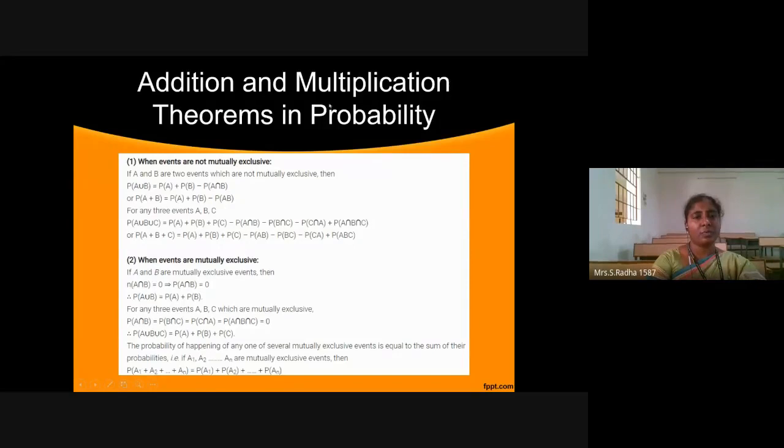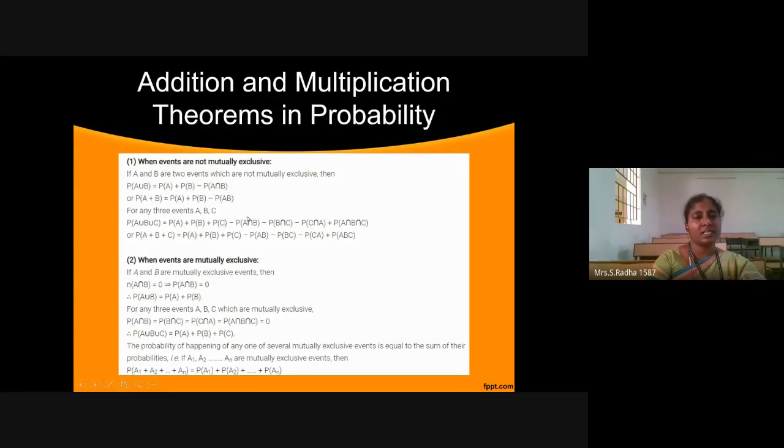These are the additional formulas. If you see, probability of A union B is probability of A plus probability of B minus probability of A intersection B. And if they are mutually exclusive events, the intersection will become 0. In that case, probability of A union B will be probability of A plus probability of B. The same can also be written in another way: union can be written as plus, intersection can be written as multiplication.